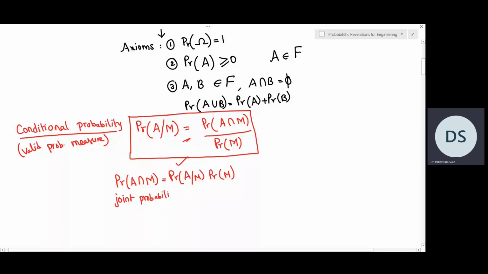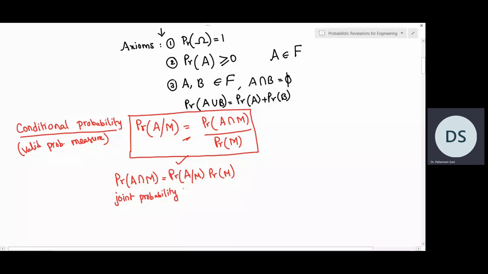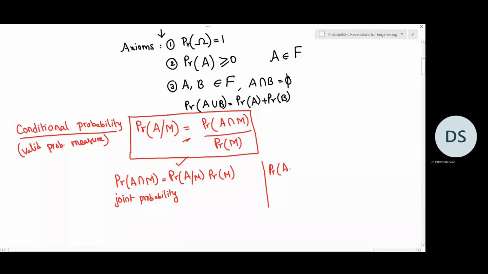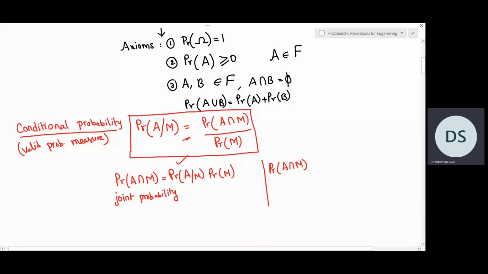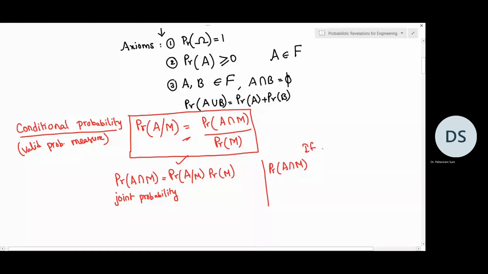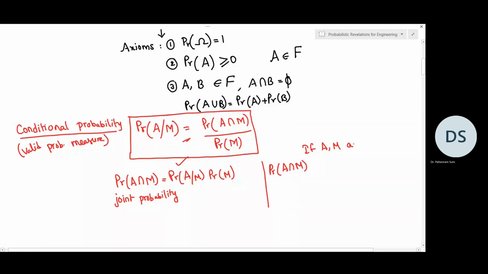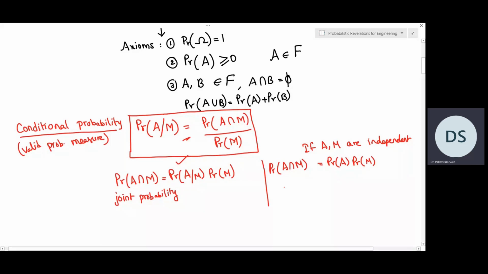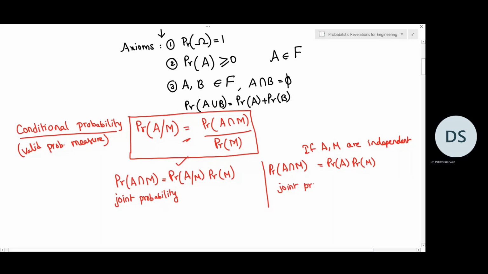However, previously we saw that probability of A intersection M, if A and M are independent events, can be written as probability of A into probability of M. So this is joint probability for independent events.